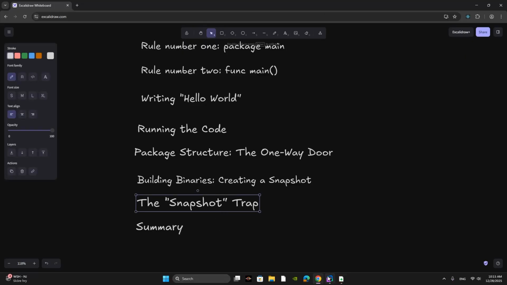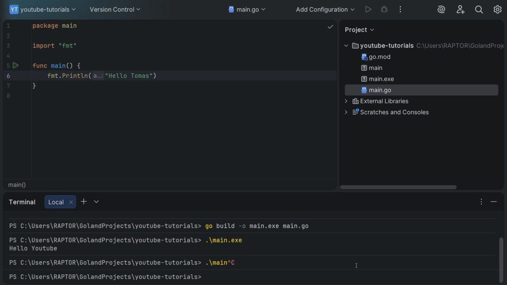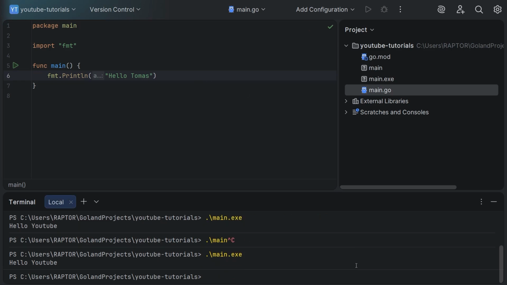The snapshot trap. Here is a critical concept many beginners misunderstand. A binary is a snapshot in time of your code. If you change this line, hello YouTube, to hello Thomas, for example, and you run main.exe, it still prints hello YouTube. It means it runs the old binary.